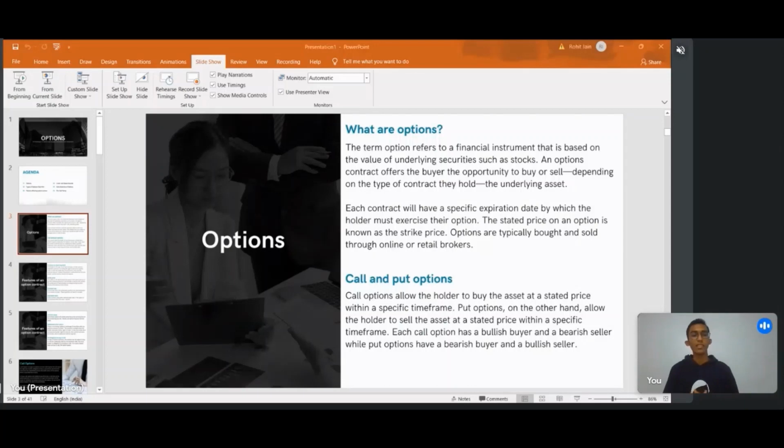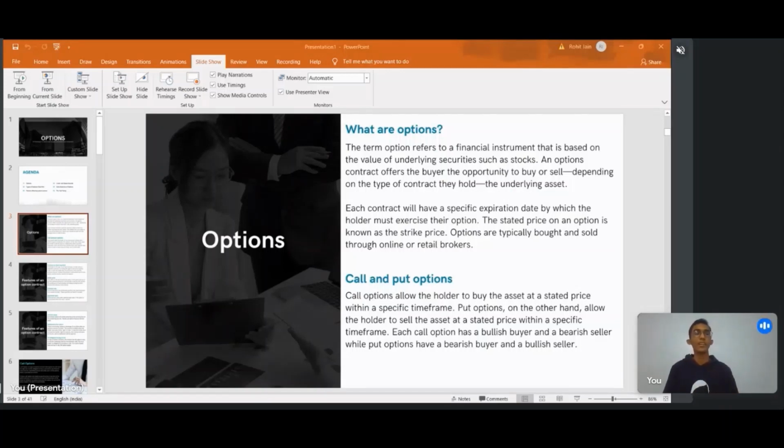Now let's take another scenario where the price of the flat falls to 40 lakhs, as there is no convention center built and there are some legality issues, and the market price is 40 lakhs. So what do we do here? We don't buy the flat. We just cancel the agreement, we just cancel the contract, and we have to just bear a loss of around 50,000. So that is exactly what options are.